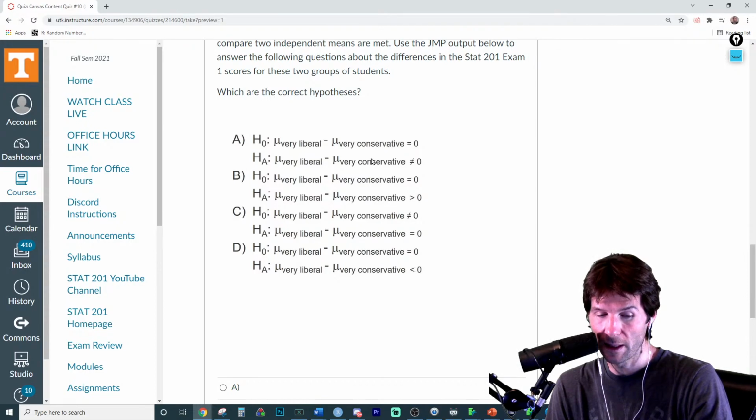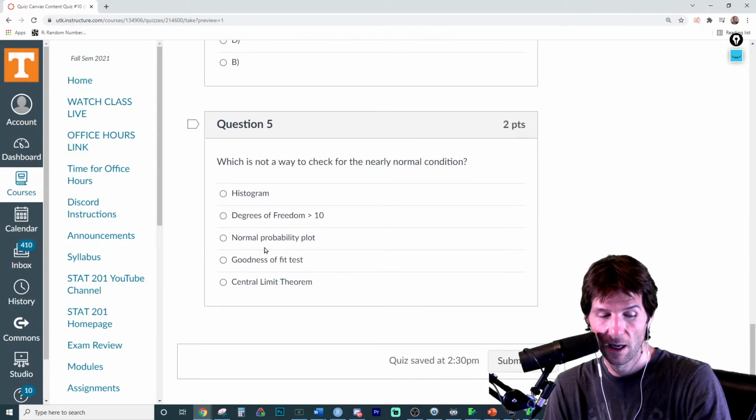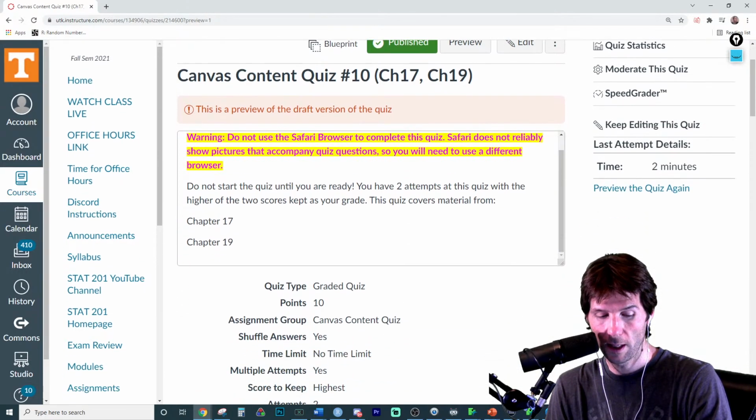So the null would be that they are equal, and the alternative would be that they are not equal. Gotta love how it randomizes those. That is not confusing in the least. And that's got it right there. Let's submit the quiz. We're going to get a 2 out of 10. That's all right, though.